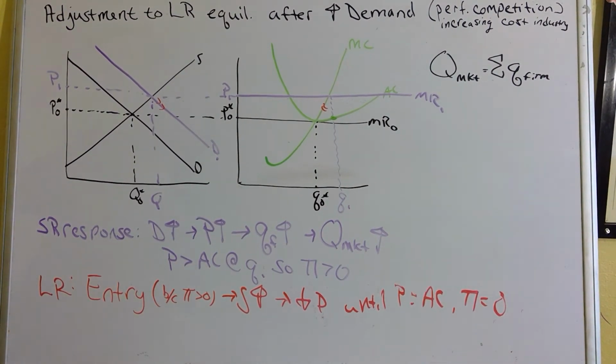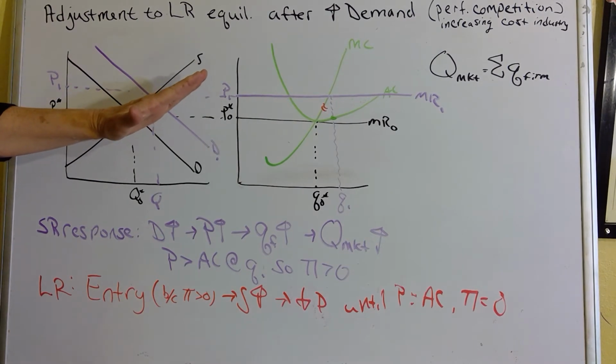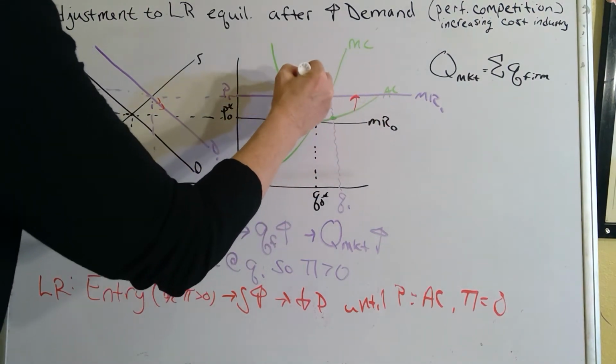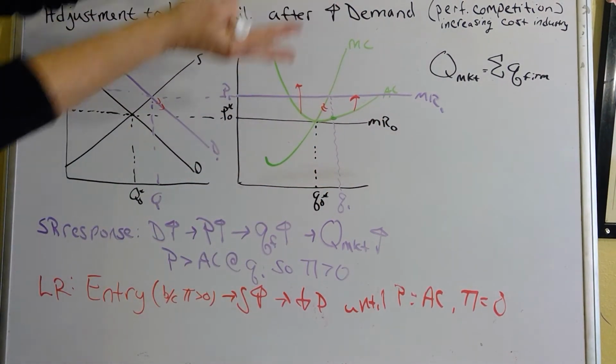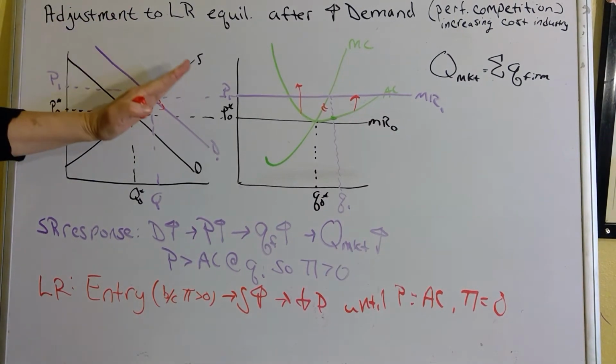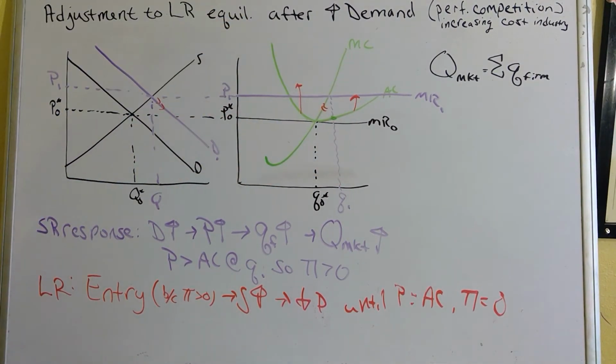The only difference is that in the increasing cost industry, as firms are entering, driving price down, that is increasing the cost of producing for everyone. So the entire cost structure is shifting up. I'm just going to shift the average cost curve to make it not too messy here. What's happening is, as firms are entering the industry, there's increasing demand for the inputs in the industry, and so it's making it more expensive for everybody to produce. I'm making the same amount, but firms outside the industry are entering, and now they're competing for the same inputs that I'm buying. Demand for those inputs has gone up, and now we all have to pay more. So as firms are entering, my average cost is shifting up.